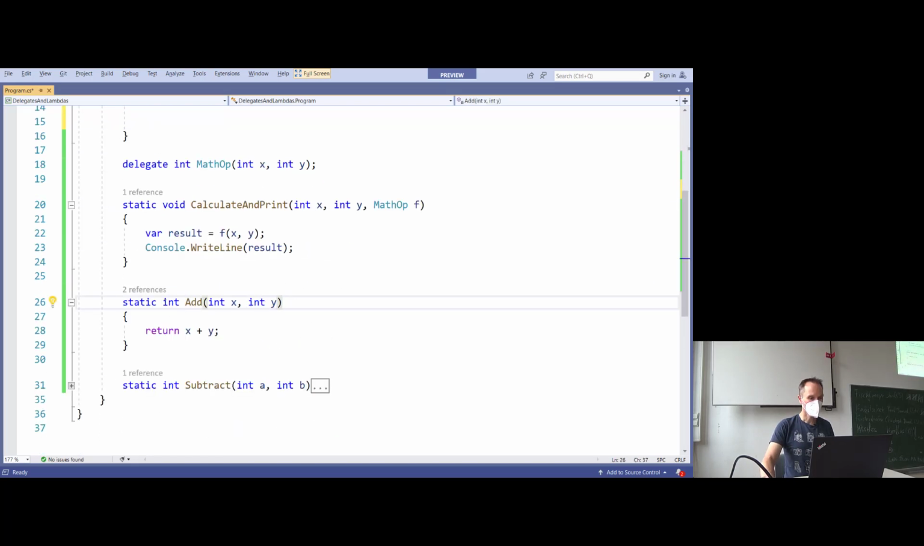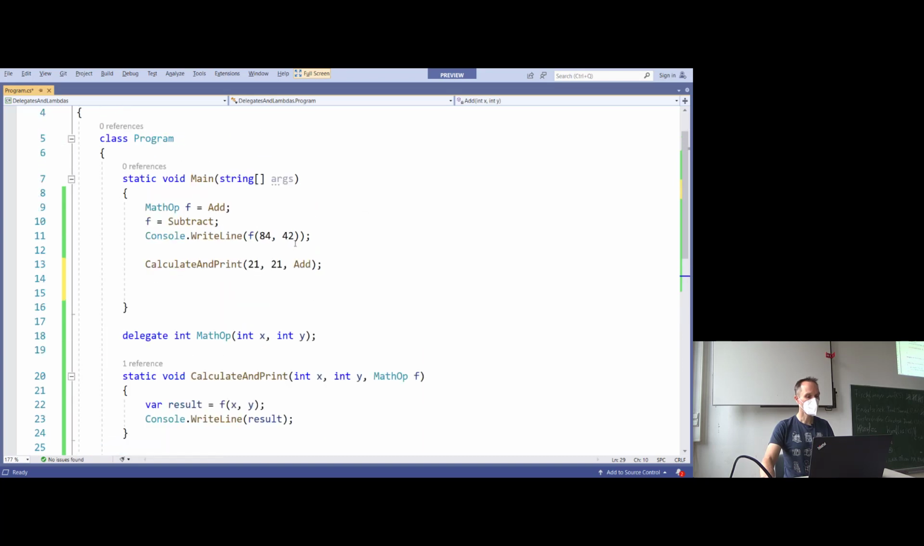I will take the entire add method, this one, and copy it into the clipboard. My point is that I would like to calculate and print again 21, 21, but I would now like to write the method inline. Why is it important to write the method inline? Because it's easier to read. Take a look at this line.